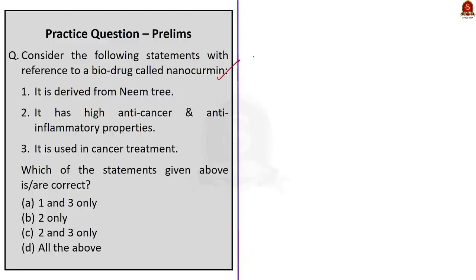It asks, consider the following statements with reference to a biodrug called nanocurcumin. First statement, it is derived from neem tree. This statement is incorrect because we saw that curcumin is present in the turmeric plant and the nanocurcumin was produced from this curcumin only. So that means this nanocurcumin is also derived from the turmeric plant and not the neem tree. So the moment you know that statement 1 is incorrect, you can eliminate options A and D because here the question asks for the correct statements.